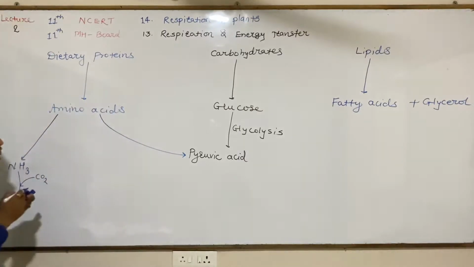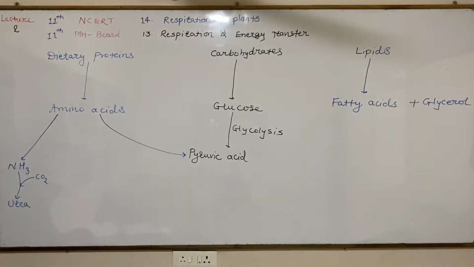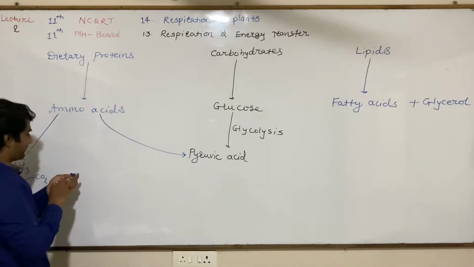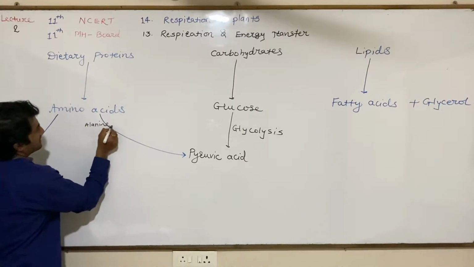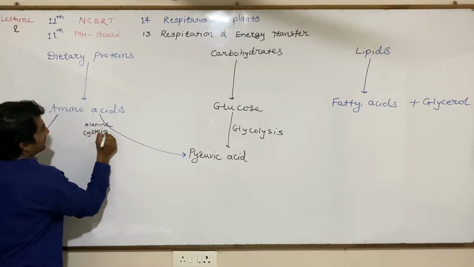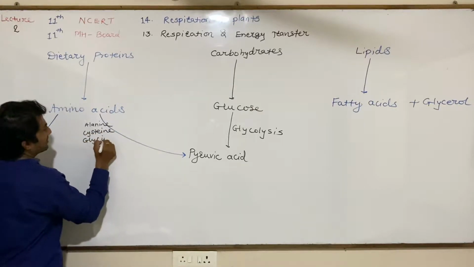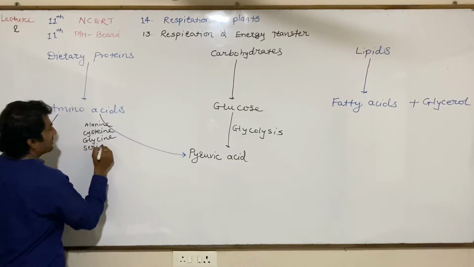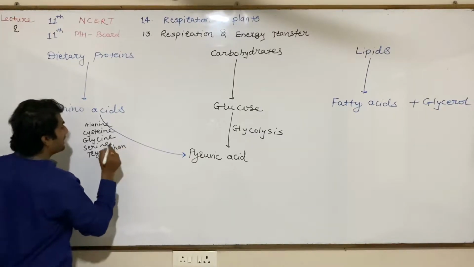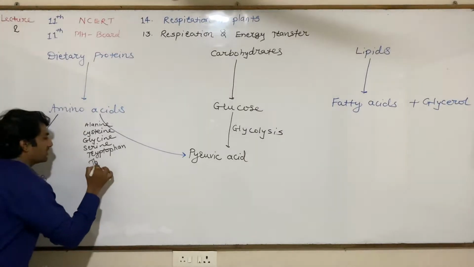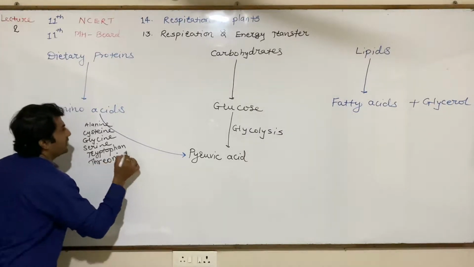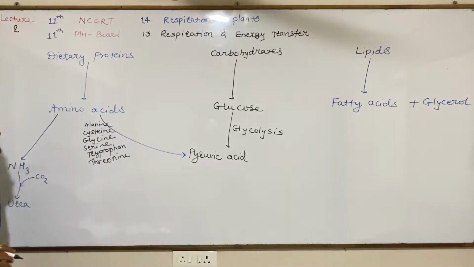Some amino acids will be converted into pyruvic acid. So which amino acids get converted into pyruvic acid? Alanine, cysteine, glycine, serine, tryptophan and threonine. These are metabolic reactions. These amino acids get converted into pyruvic acid.